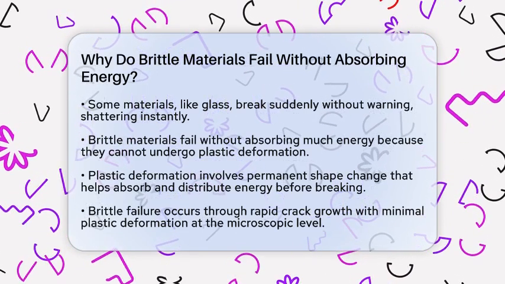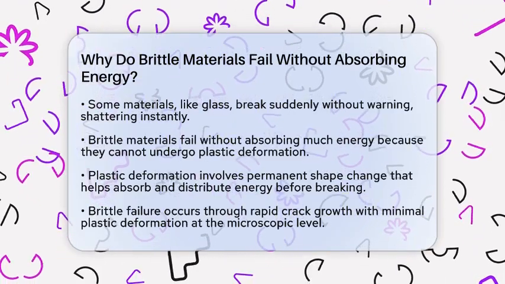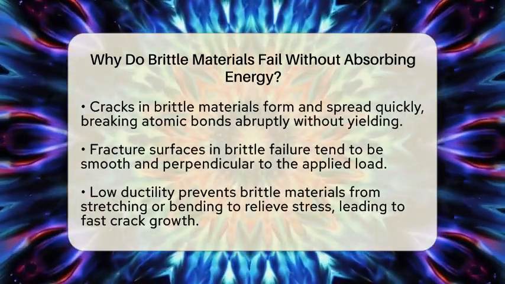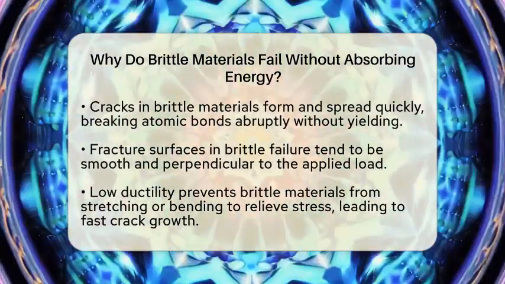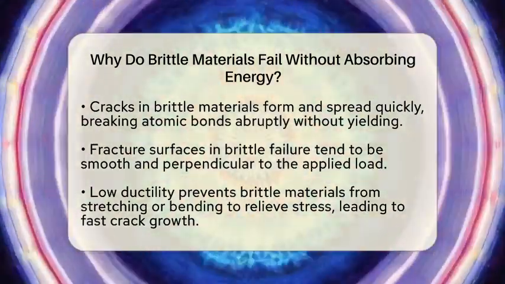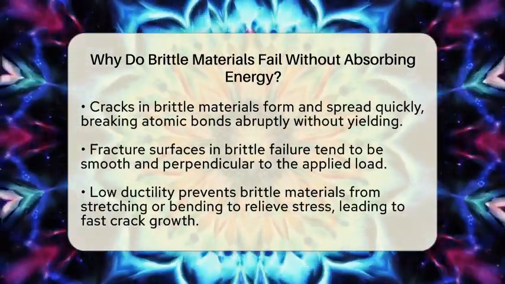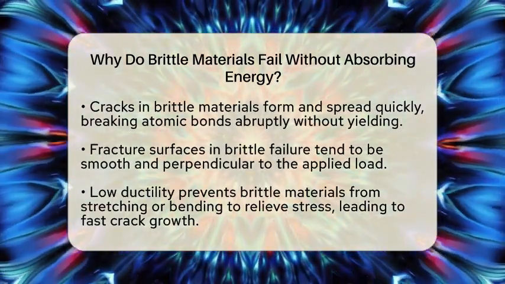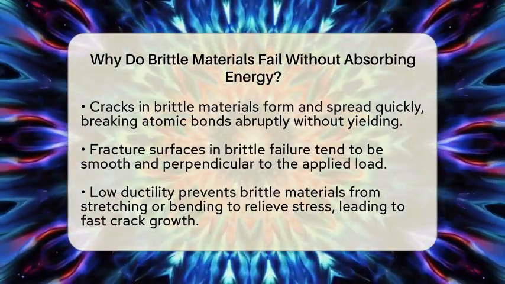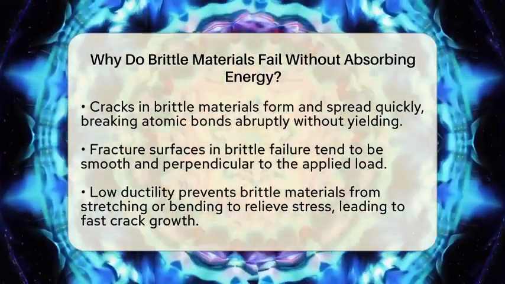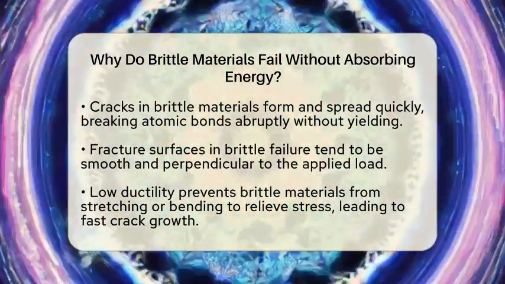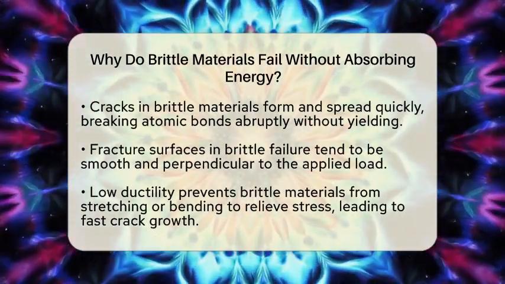At the microscopic level, brittle failure happens through rapid crack growth. Cracks form and spread quickly through the material with very little plastic deformation around the crack tip. The atomic bonds in brittle materials break abruptly without the material yielding or stretching. Because of this, the material cannot redistribute the applied energy, resulting in a clean, flat fracture surface. These fractures often occur perpendicular to the applied load, giving the appearance of a smooth break.